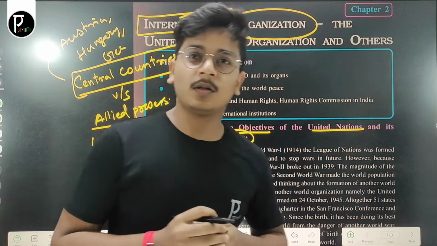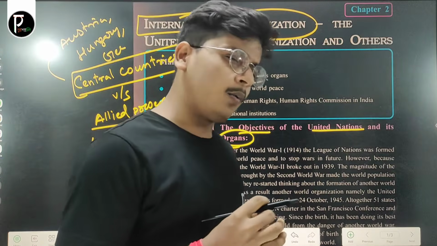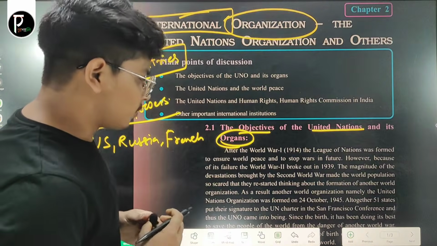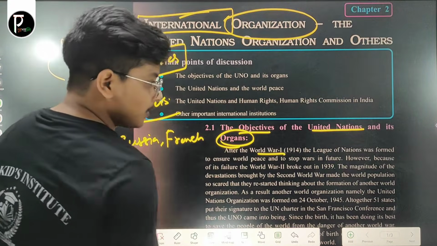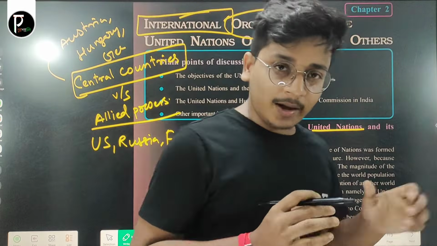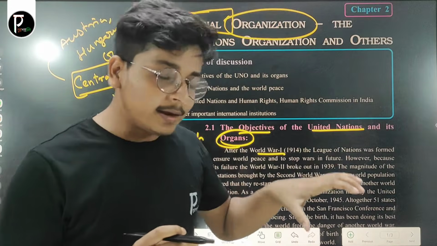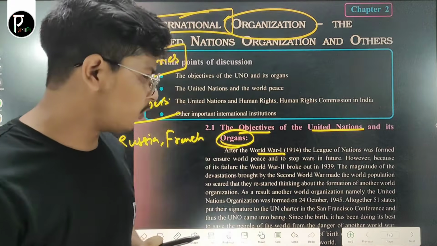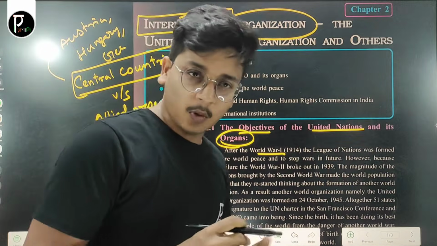You all know that when a war happens, a lot of people suffer from the war. So after World War I, the countries decided that an international organization had to be formed which could stop the war.